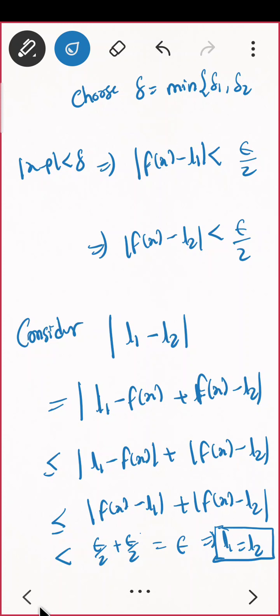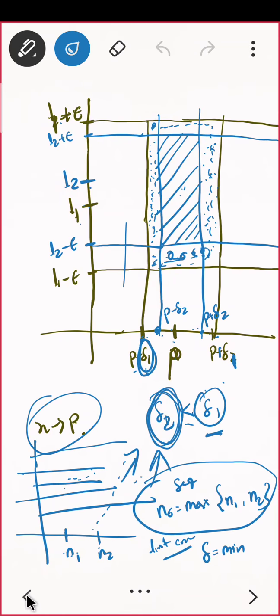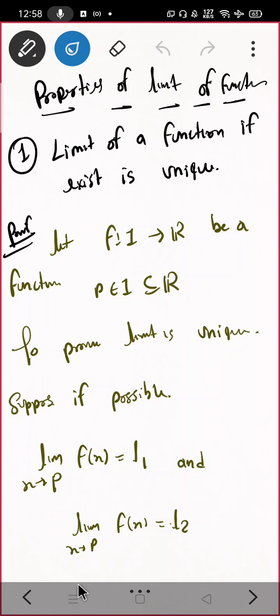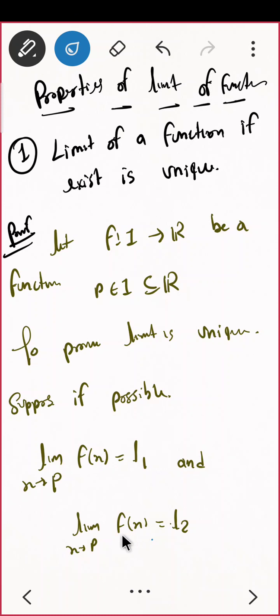Is the proof clear? Go back to the proof. If you remember the sequence proof, just go back. I'll suggest you to do one thing: go back to the unit 2 notes and see how we proved uniqueness for sequences. If it were available to me, I would have shown it to you, but it will take time, so I'll just ignore that part. Just do that and see how you proved that. Okay.